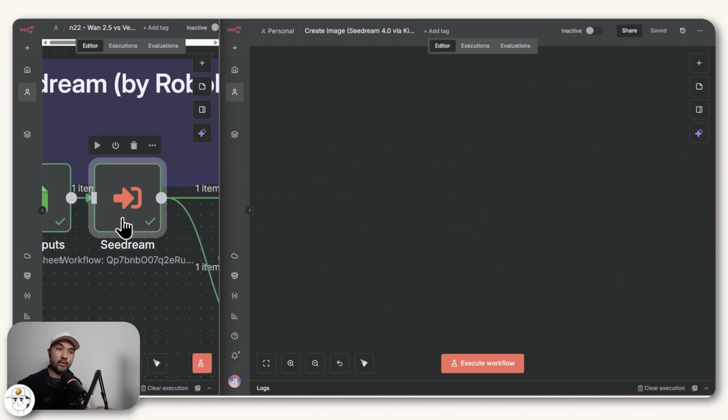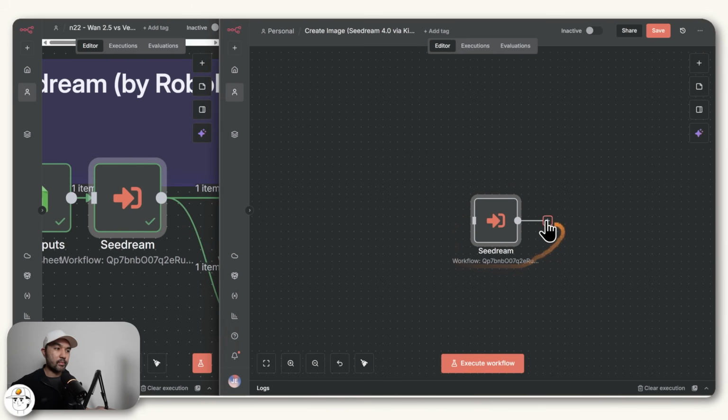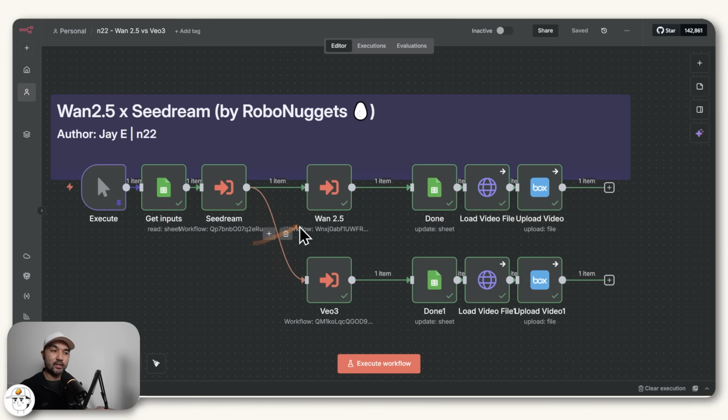And just before we leave on this topic, the main reason why sub-workflows are quite useful in automations is because once you set this up, you can just copy them and paste them into any new build that you are creating, and you'll be able to use them pretty easily. So with that image, we now pass that into Wan2.5 and also Veo3 in order to create the videos.